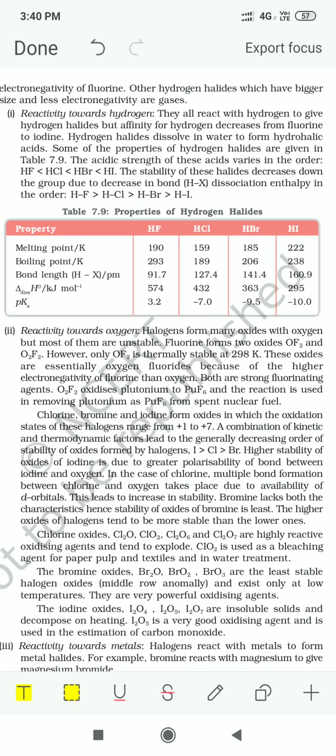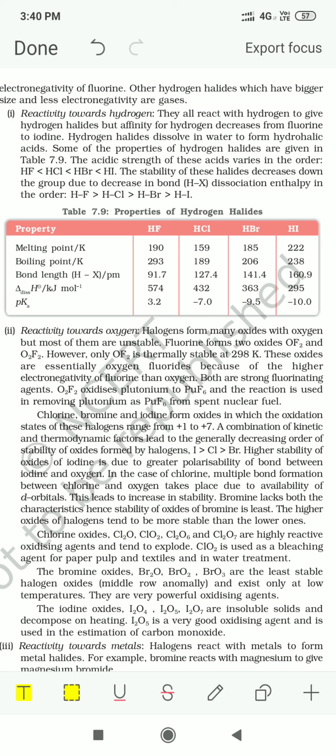But as you move down the group, HCl, then HBr, then HI, the bond dissociation enthalpy decreases. Why? Because the bond strength decreases. It is easier to break the bond in case of HI. The bond dissociation enthalpy decreases as we move down the group, so it becomes easier to break the HX bond.